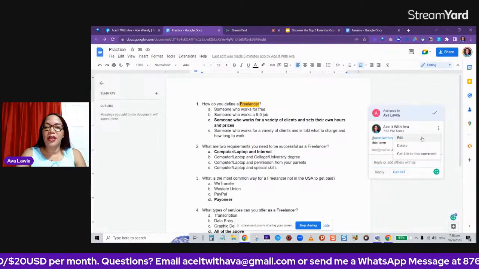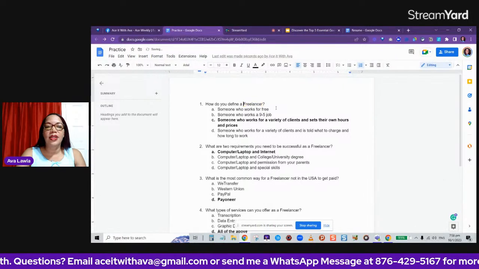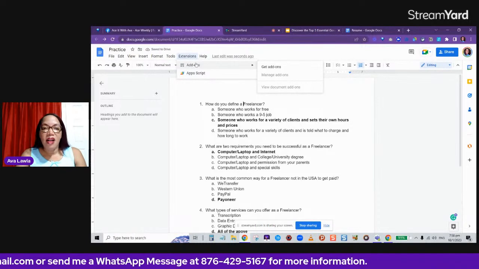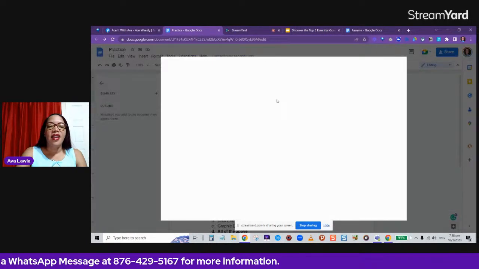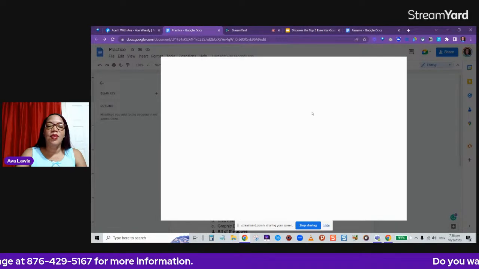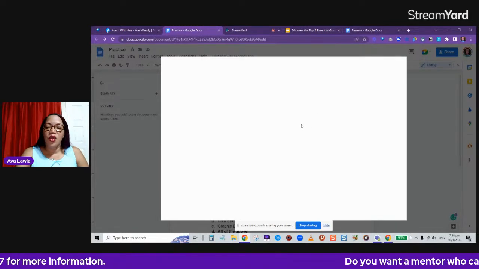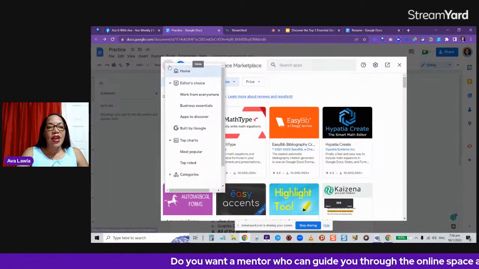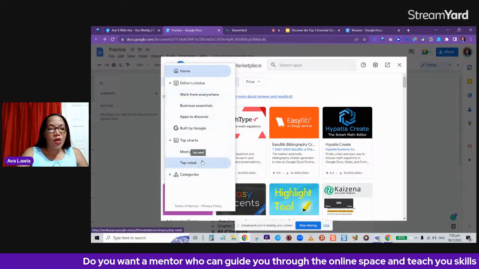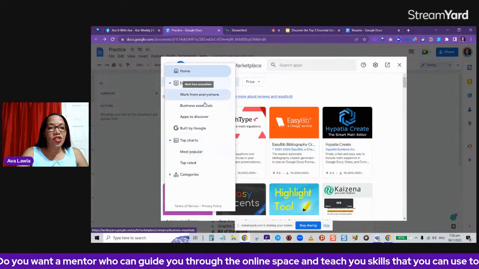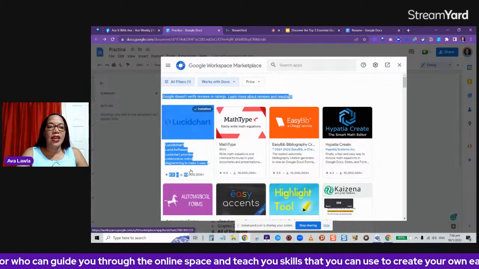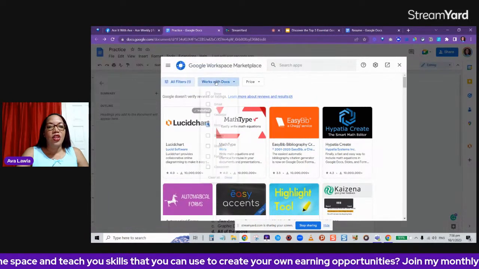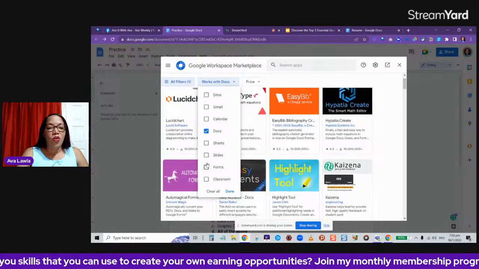So let's come back to the same document. Let me just delete the comment. So here, as it says, you go to Extensions, Add-ons, Get add-ons. And here, sometimes it takes a bit of time to load, depending on what's going on with your computer and your internet. So you see that you can check what's going on here with add-ons: most popular, editor's choice, all these things you can choose from, the different categories that are there. And you can choose what you want it for.